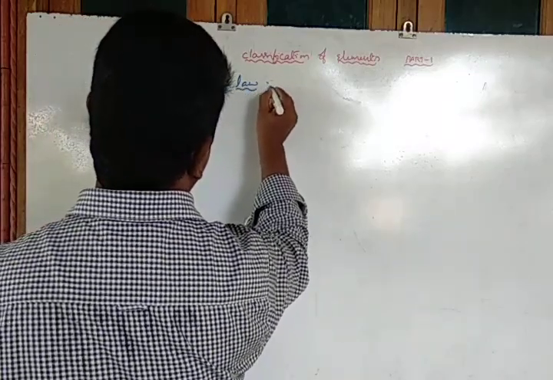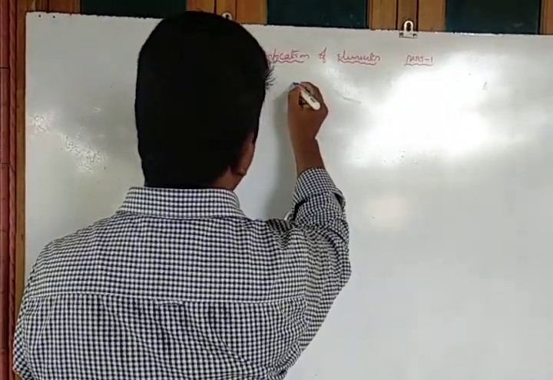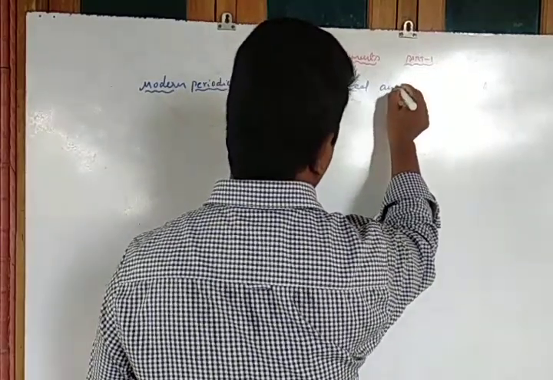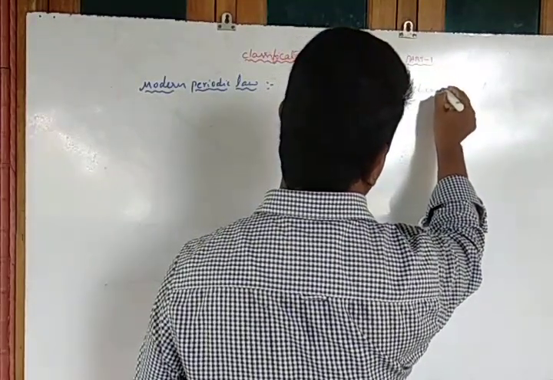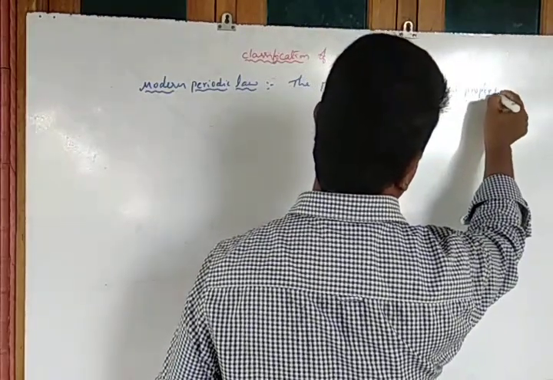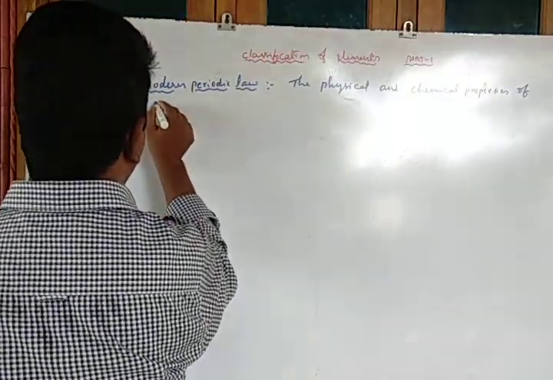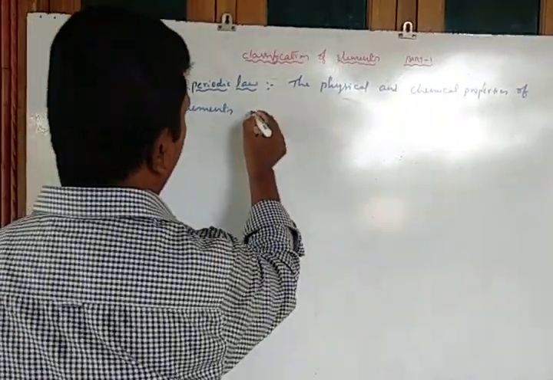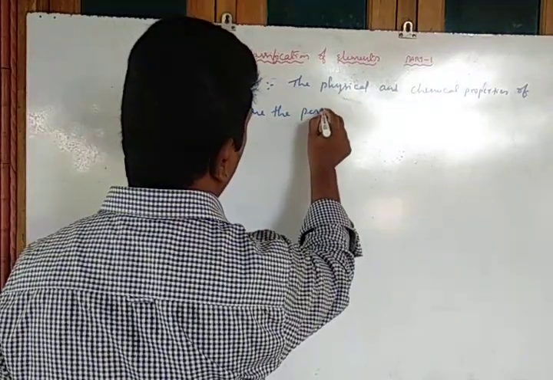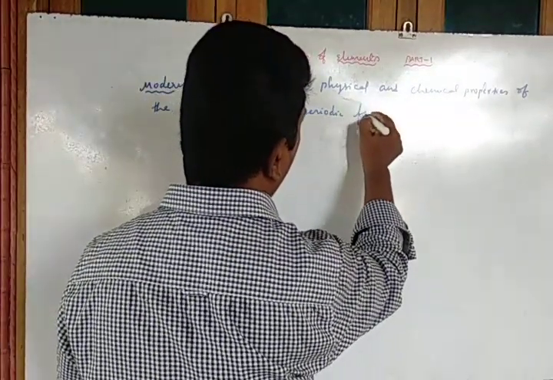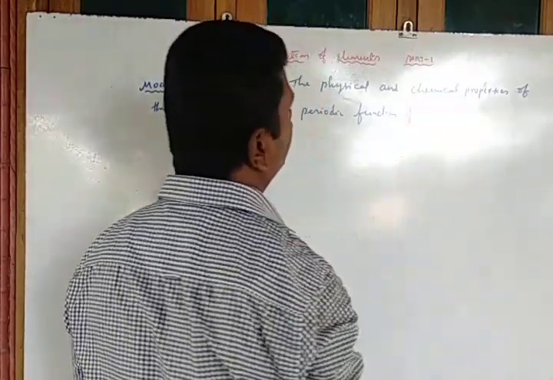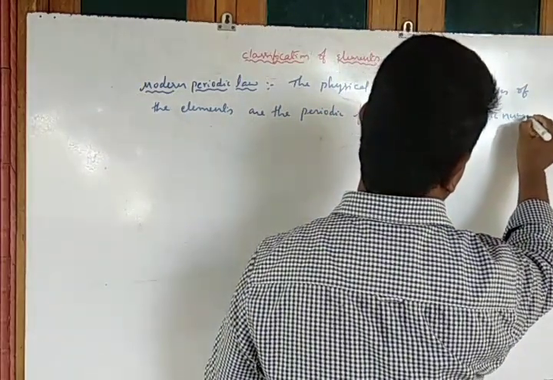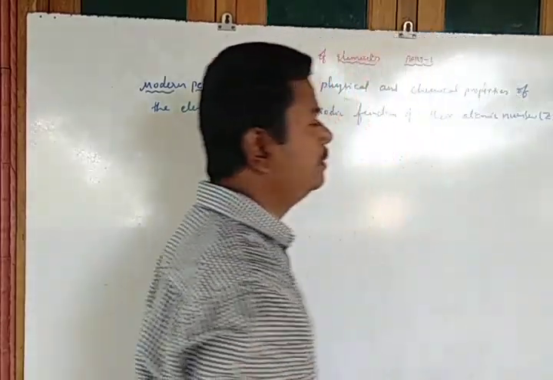Modern periodic law. It is defined as which one? The physical and chemical properties of the elements are periodic functions of their atomic number.